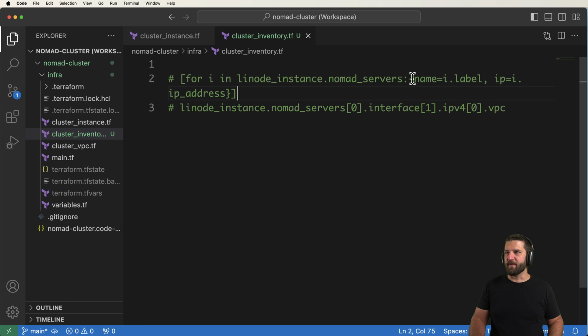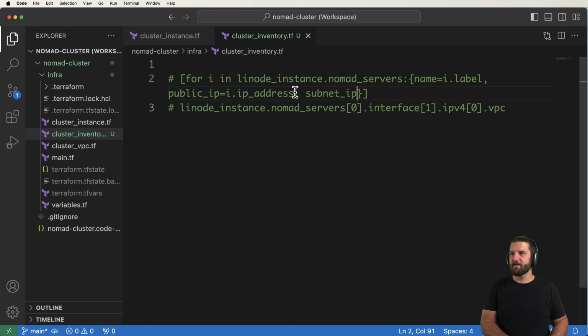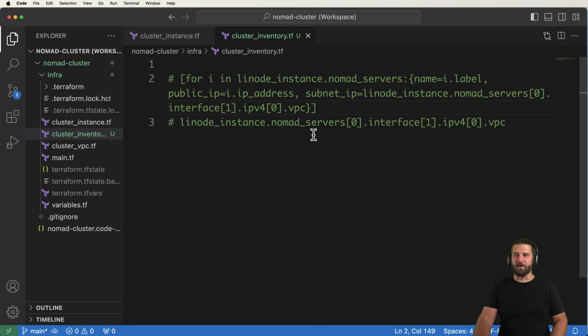So we're kind of close. We've got our name. We've got our IP address in here, which we might want to change to simply public_ip. And then we're going to grab the subnet IP, which is equal to this value right here. And then we can grab any other data we might need for that.